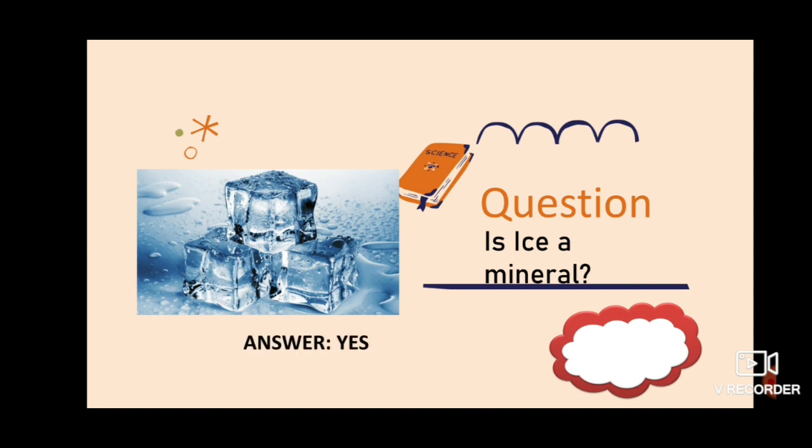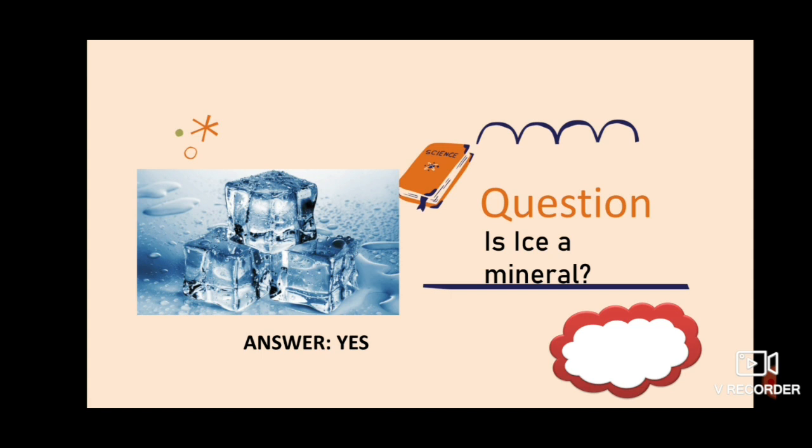Okay, why? Number 1, because ice is naturally occurring, especially in the poles of the planet. So this one is naturally occurring. This one is inorganic, both in chemistry and in earth science. In chemistry, because it does not have any carbon in it. This one is made up of oxygen and hydrogen only. And this one is not made by humans, technically, so this one is considered as inorganic in earth science too. This one is also solid, right? So this one is considered a mineral.